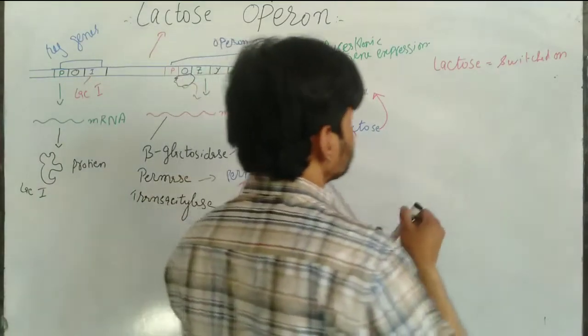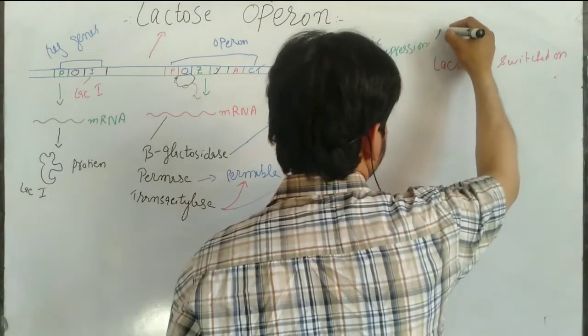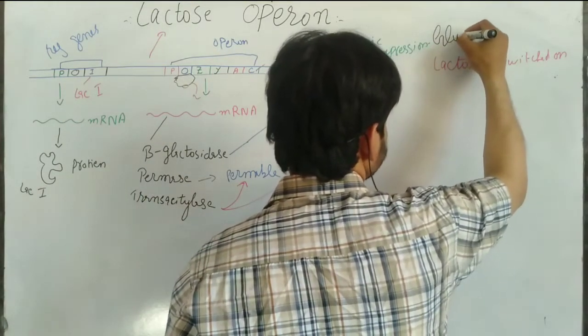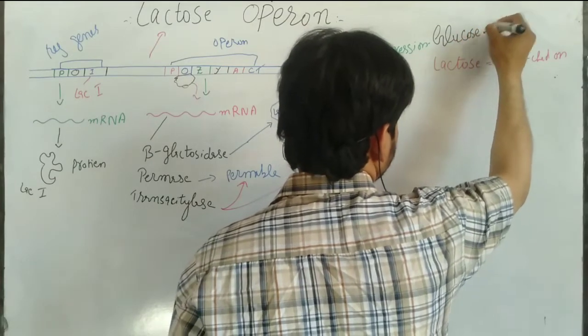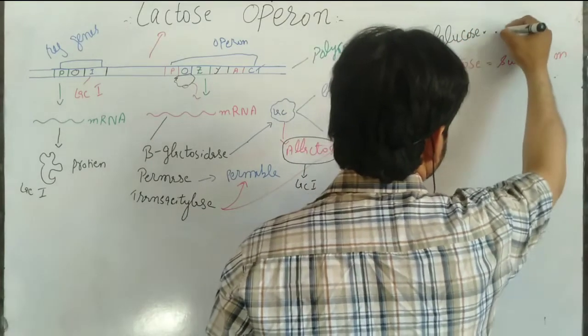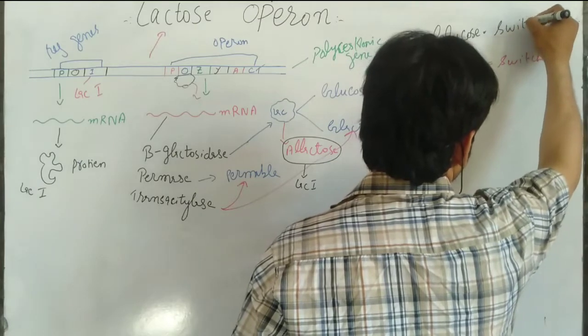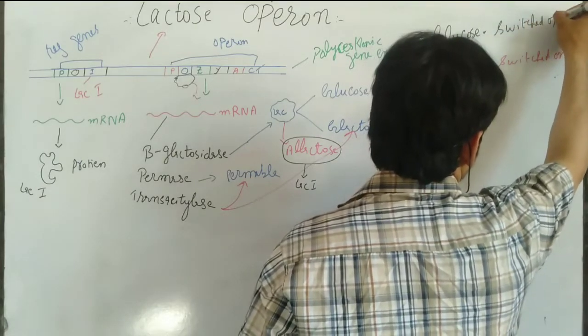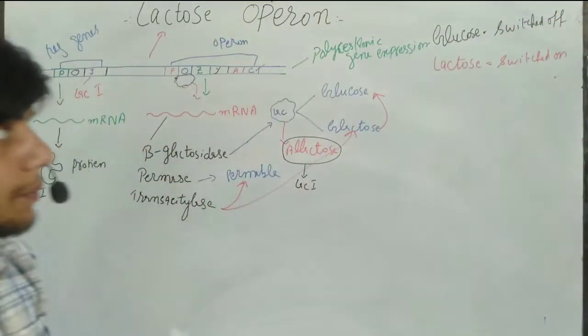If lactose is absent, or let's suppose glucose is present and lactose is not, then the process will be switched off. So this is a very important concept.